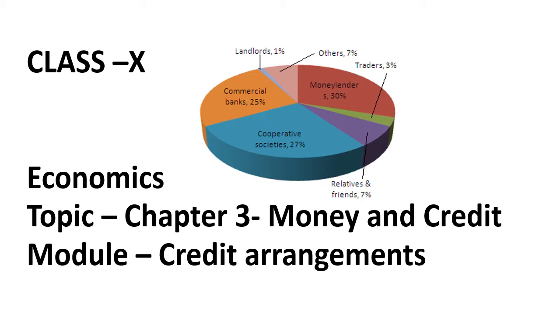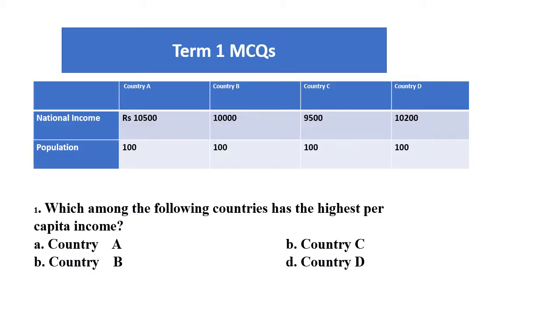Let us try to learn a part of the lesson, Money and Credit, that is the third chapter in Class 10 Economics textbook. The module that we are going to discuss is Credit Arrangements, Formal and Informal Sources of Credit. As we all know,